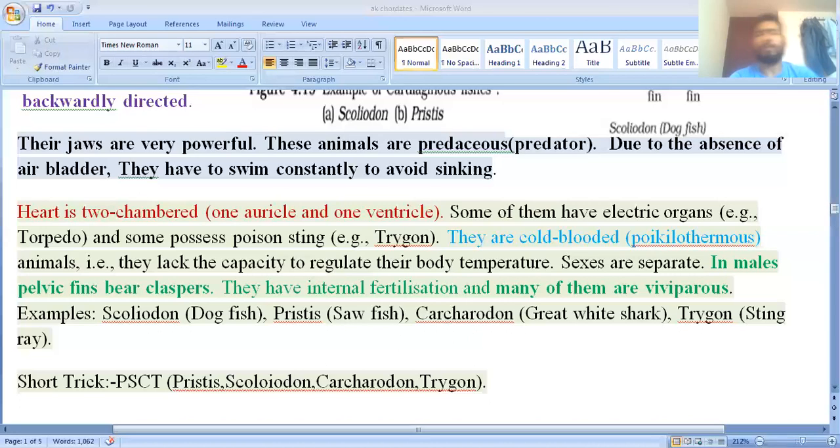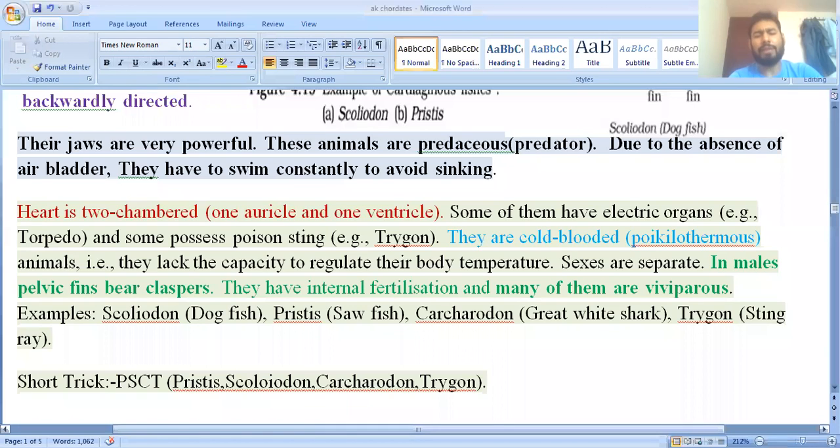What is meant by cold-blooded? You have already studied in the 12th standard, in the Organism and Population chapter. In that chapter, we discussed this point: cold-blooded or poikilotherms are also known as conformers. Poikilotherms means their body temperature varies according to their surroundings. It means they do not have a constant body temperature.